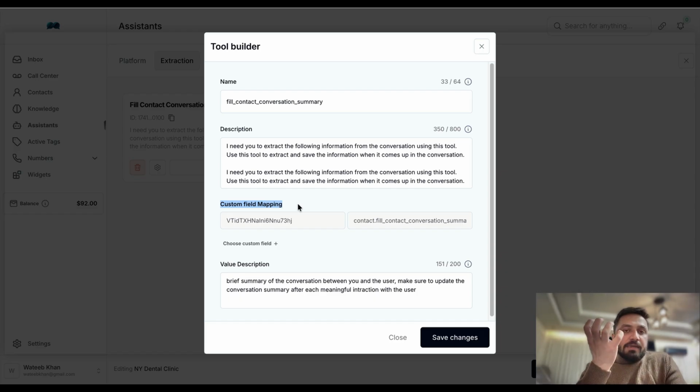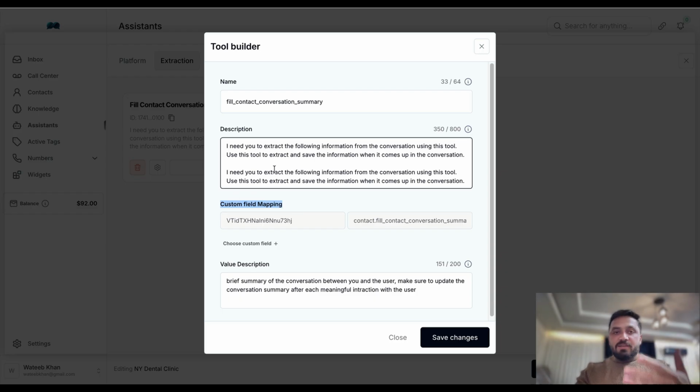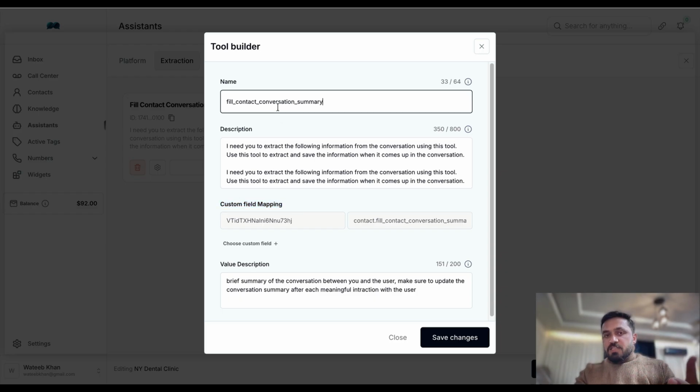When we extract this data, we need to send it somewhere. This is where GoHighLevel comes in. We have created a custom field inside GoHighLevel. It's just a blank field where we say, okay, conversation summary, which is empty and is unique to each contact. When AI is on the call with the contact, AI can extract that and update this data in that custom field inside the CRM, which is GoHighLevel. In our case, we are updating the conversation summary.